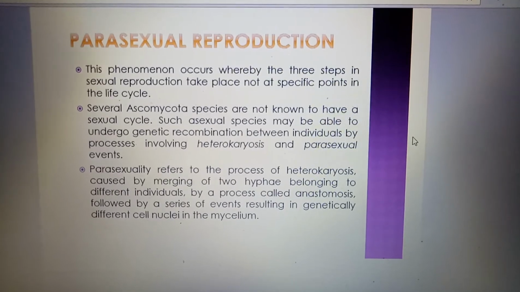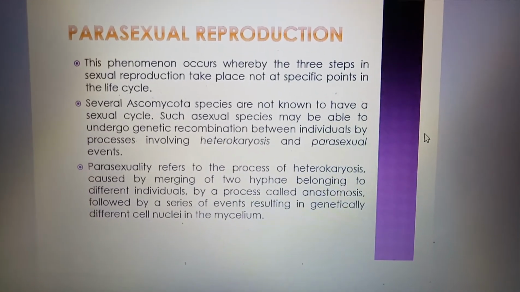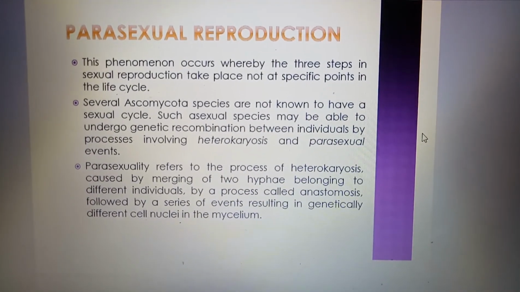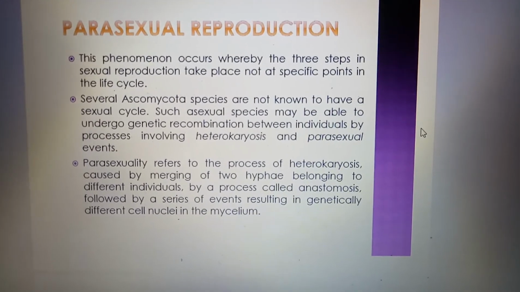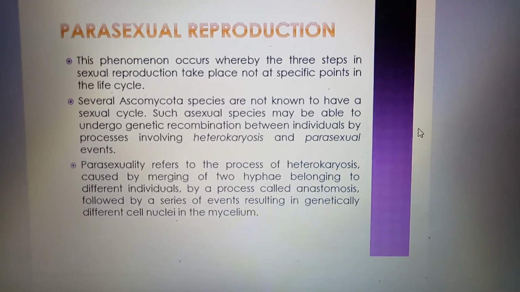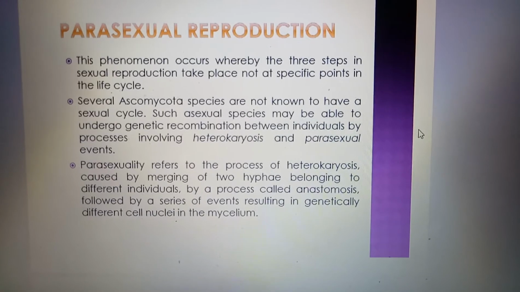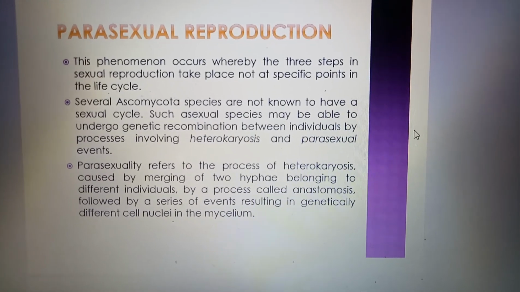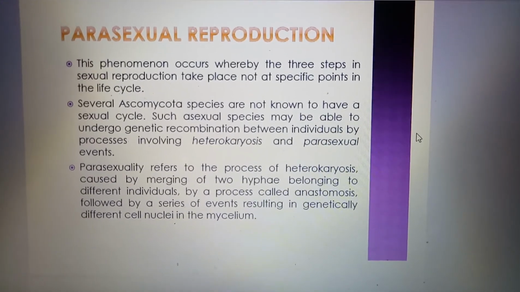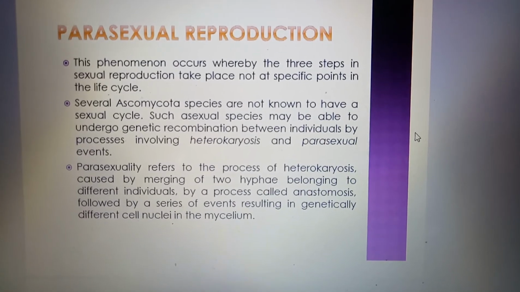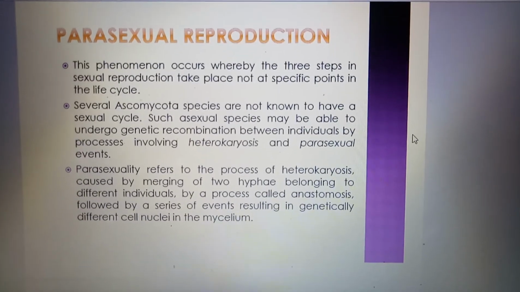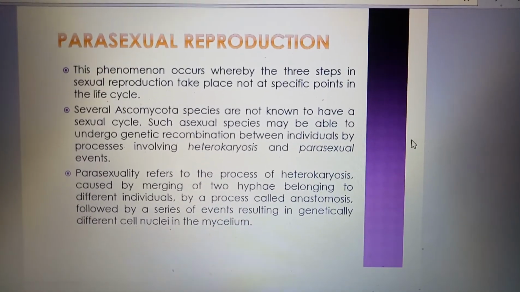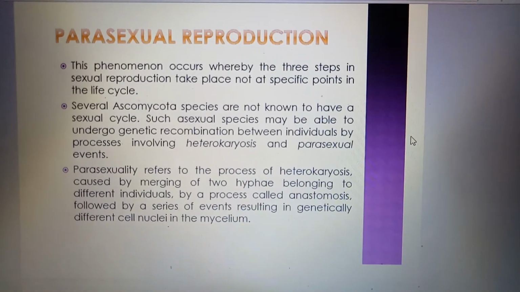Because this phenomenon occurs whereby the three steps of sexual reproduction take place not at specific points in the life cycle. Several Ascomycota species are not known to have a sexual cycle. Such asexual species may be able to undergo genetic recombination between individuals by processes involving heterokaryosis and parasexual events.